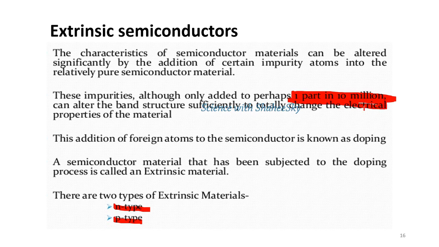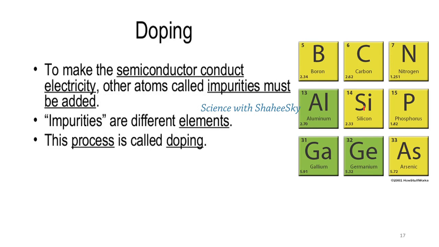How is this mixing process called? This mixing process of the tetravalent and the pentavalent, or the tetravalent and the trivalent element, is known as doping.